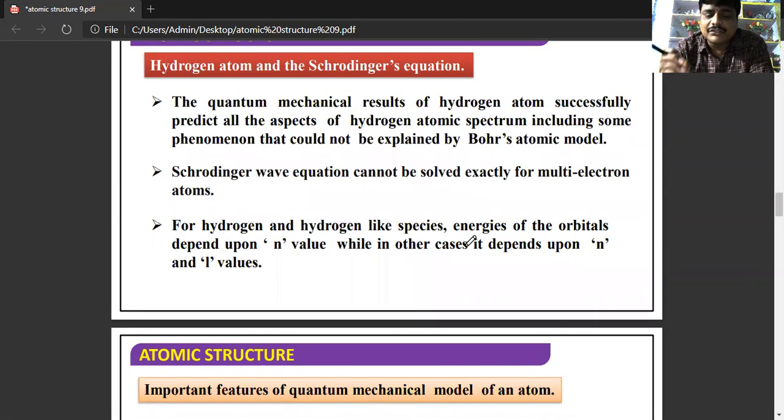But the Schrodinger equation cannot be used for multi-electron atoms, like Bohr's atomic model. For hydrogen and hydrogen-like species, the energies of orbitals depend on the n value, that is the principal quantum number, while in other cases they depend on both n and l values.